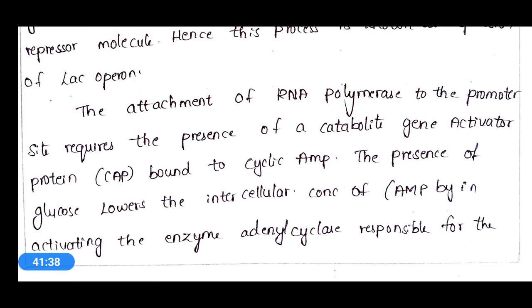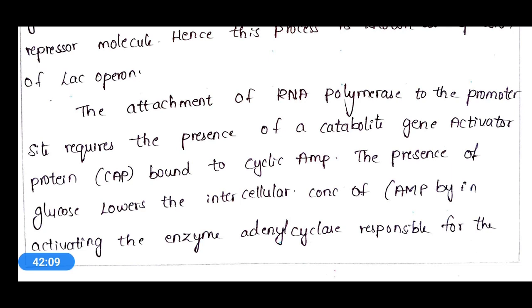So finally, these structural genes' mRNA is produced, and these will produce these three enzymes. So this is called depression of lac operon. And the attachment of RNA polymerase to the promoter site requires the presence of a catabolite gene activator protein. So attachment of RNA polymerase to the promoter site requires the presence of CAP, okay, catabolite gene activator protein, bound